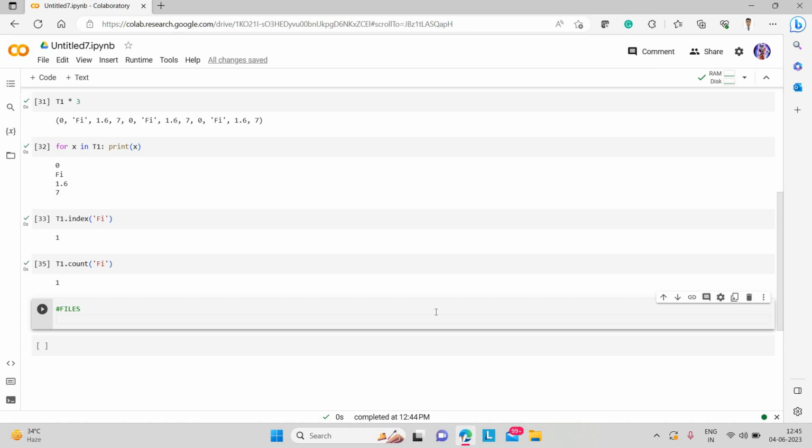While doing all these operations, you are interacting with files, so file is an object type in Python, and you can write a file or read a file.